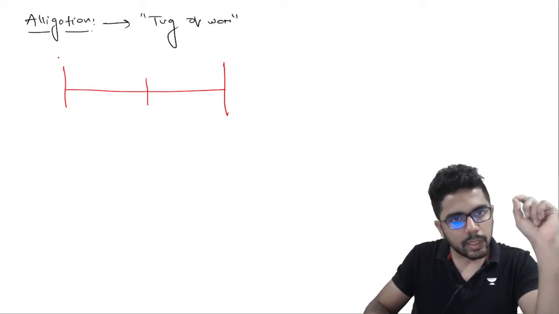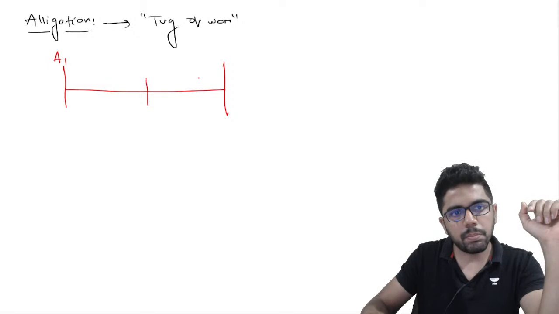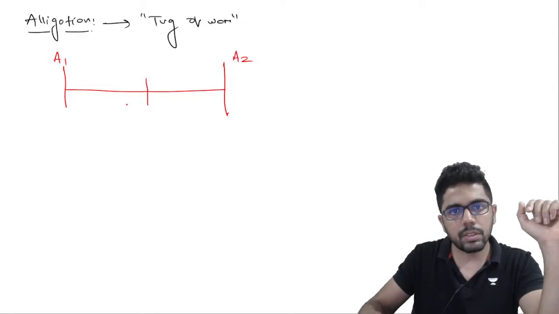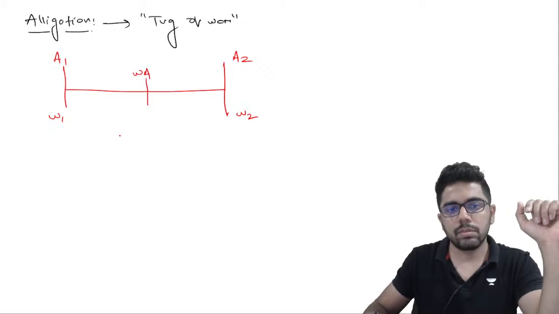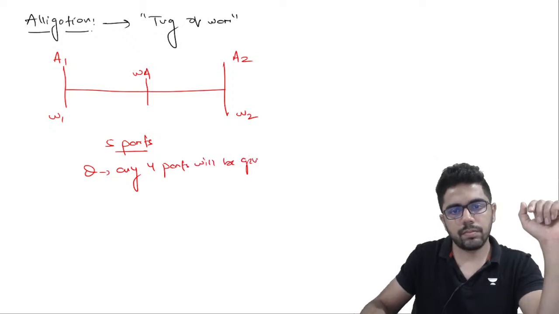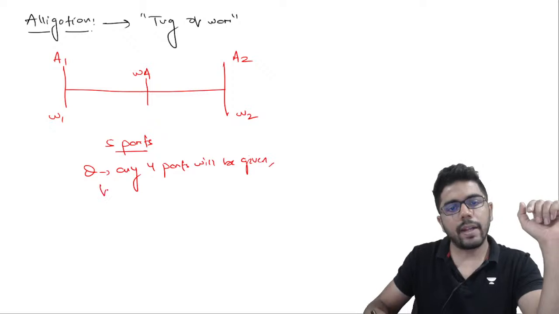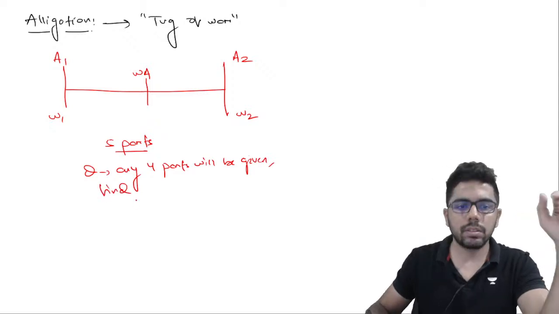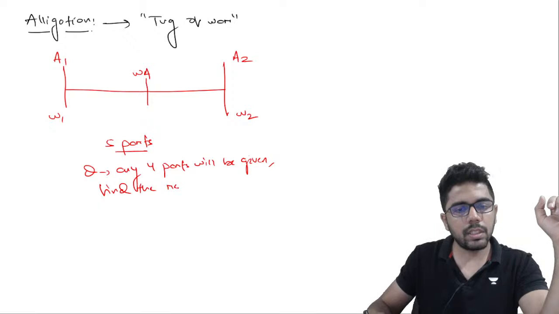A typical alligation question has 5 parts: average 1, average 2, W1, W2 and weighted average. 5 parts. And in the question any 4 parts would be given. Find the remaining part. That is the typical design of an alligation question.